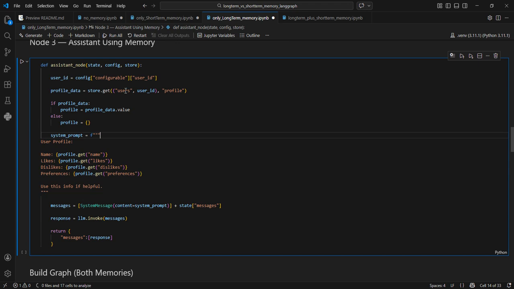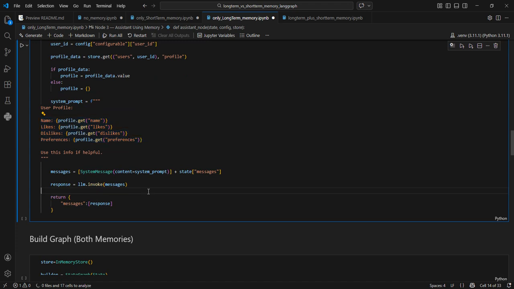So here we have again extracted from the store for that user ID the profile dictionary, basically the profile data, and that data we are simply using here. If it is not already there, then it will be blank. It can be the first ever message, but over a period of time this will be developed, which I will show you in the examples.